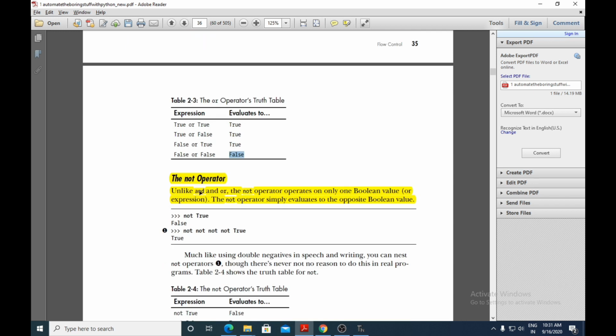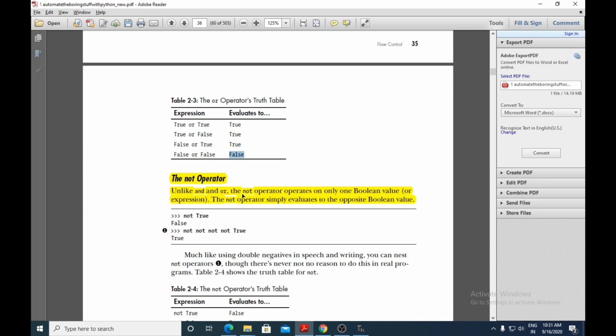The next Boolean operator is the NOT operator. Unlike the AND and the OR operator, the NOT operator operates on only one Boolean value or expression. So this NOT operator will work only on one Boolean value and not two.